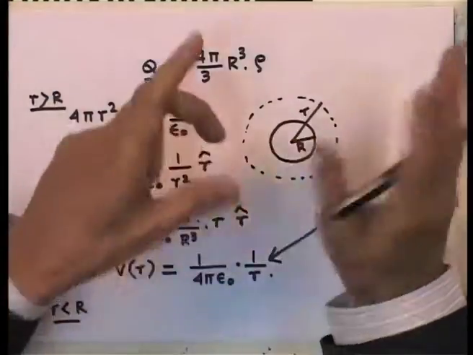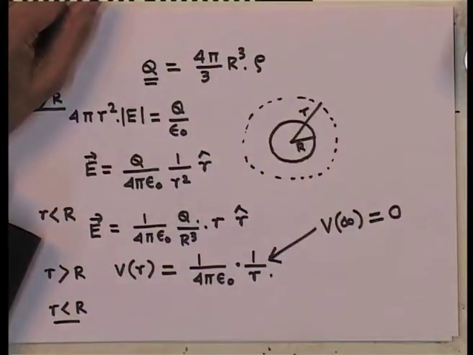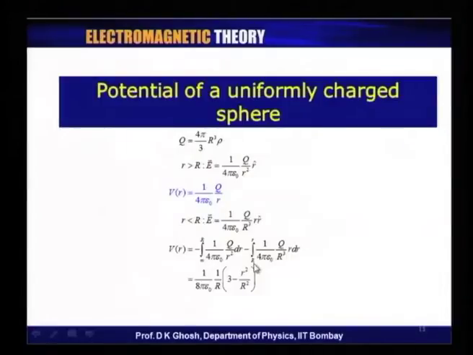The second part is to go from the surface of the sphere to the point r and take this expression and integrate it. Both of them are trivial integrations. If you calculate it properly, you will find this is given by q over 8 pi epsilon 0 R, times 3 R squared minus r squared, divided by R squared.